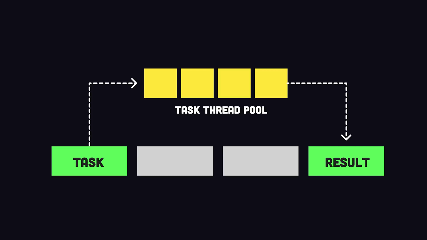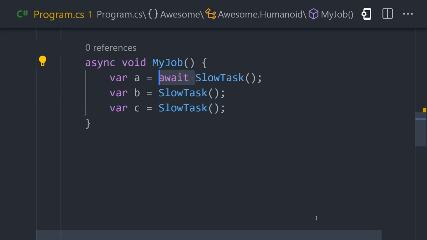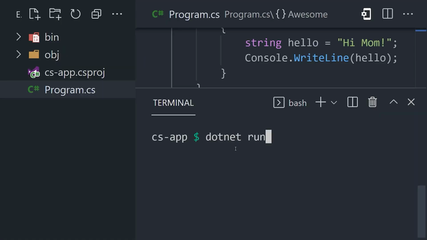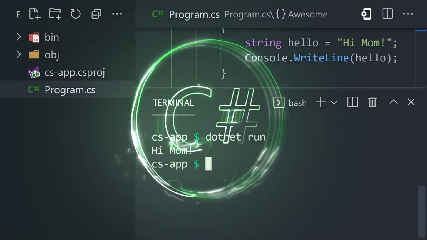When it comes to asynchronous programming, it supports a task-based asynchronous pattern, allowing you to write non-blocking code using the async await syntax. Now, to compile and execute your code, use the dotnet run command. This has been C# in 100 seconds.